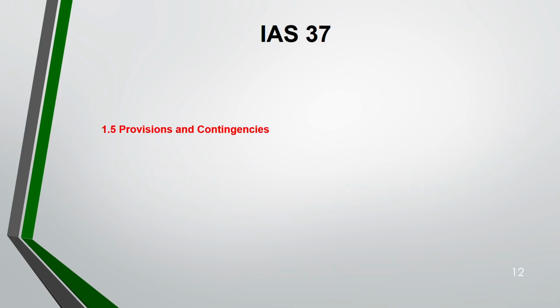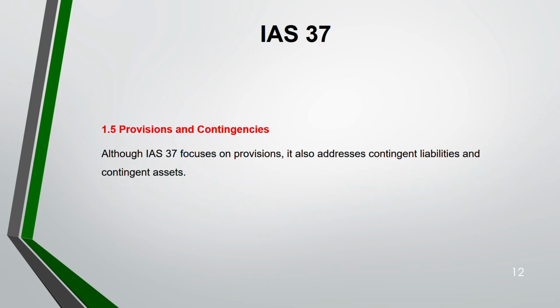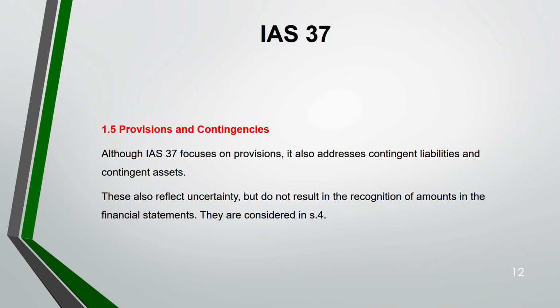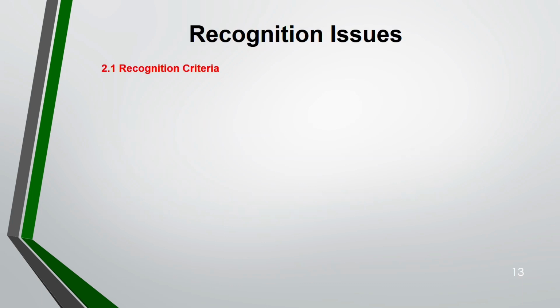Now, provisions and contingencies. Although IAS 37 focuses on provision, it also addresses contingent liability and contingent asset. They also reflect uncertainty, but do not result in the recognition of amount. So, we do not recognize it in the statement of financial position. Rather, we disclose it. We'll see more on that in section 4. Now, recognition criteria, very important.